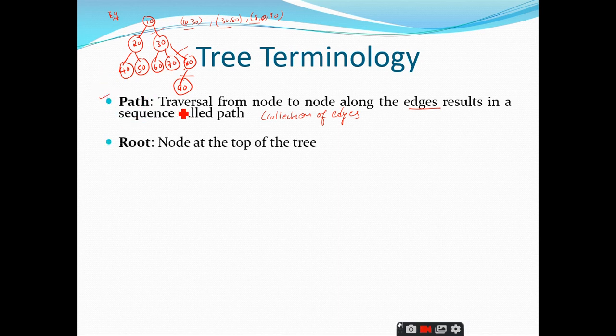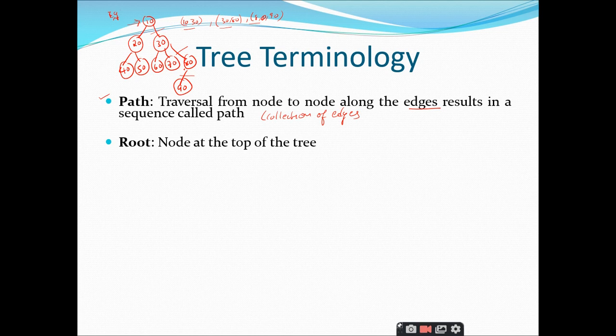Yes, sir. Now coming to the root node, a very simple concept. The node which is present at the top level of the tree is called the root node, right? So you can otherwise define the root node as the node which does not have a parent, right? So what is the root node in this example? 10, sir. Right. So does it have any parent? No, sir. No, right? You can define it the other way, like a node which does not have a parent node can be treated as the root node.